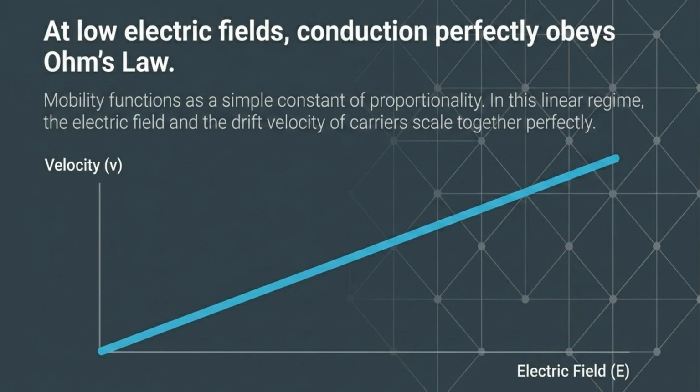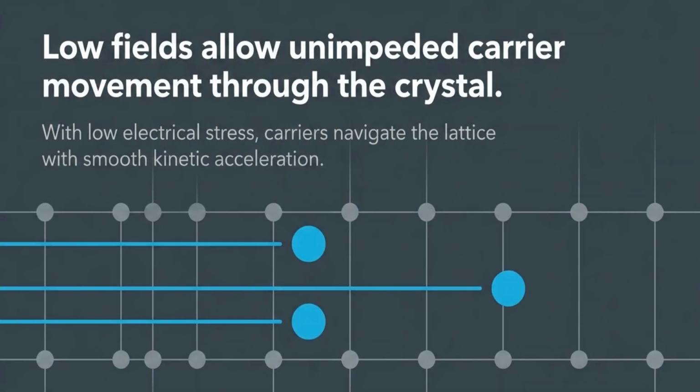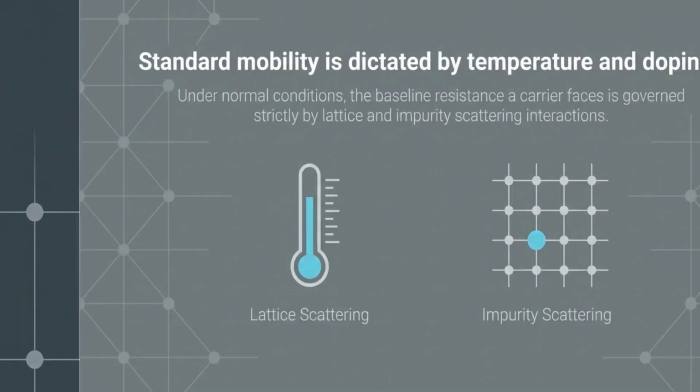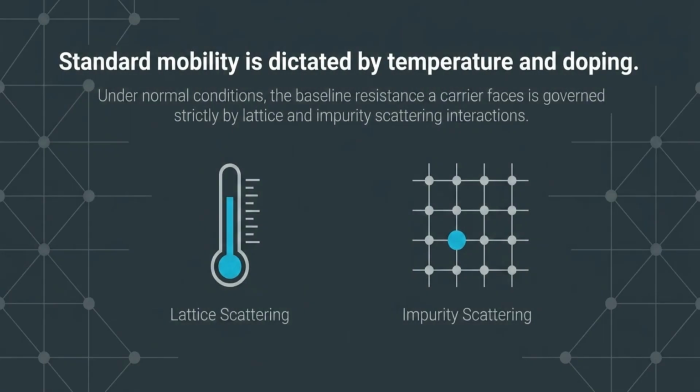Carrier mobility acts as a constant, meaning the electric field and carrier drift velocity scale linearly. With low electrical stress, carriers move through the crystal unimpeded, navigating the lattice with smooth kinetic acceleration. Under normal conditions, standard mobility is determined by temperature and doping, governed by lattice and impurity scattering interactions.